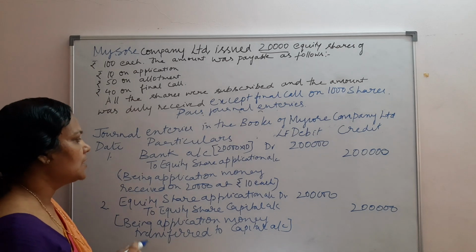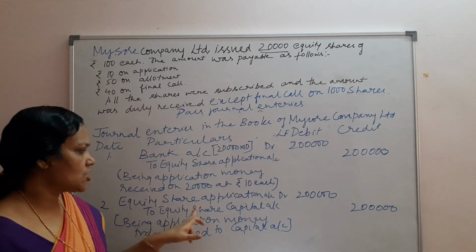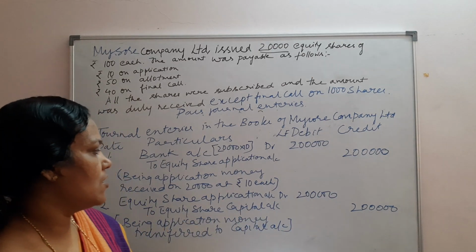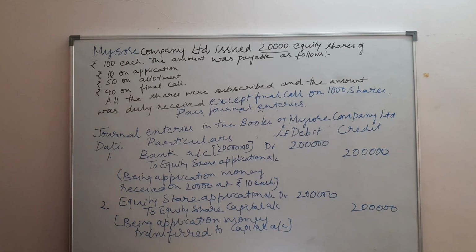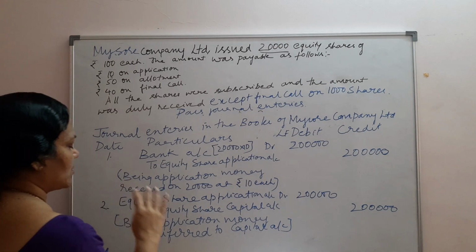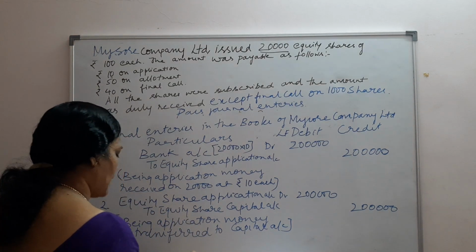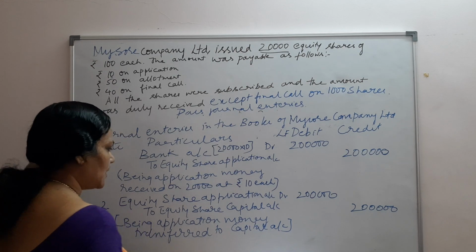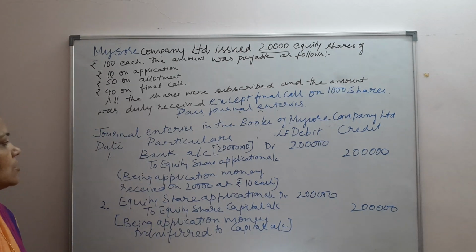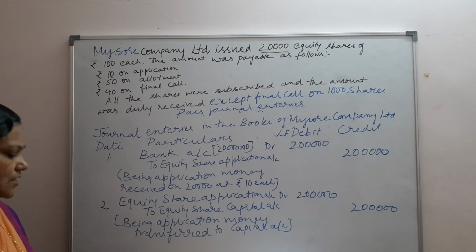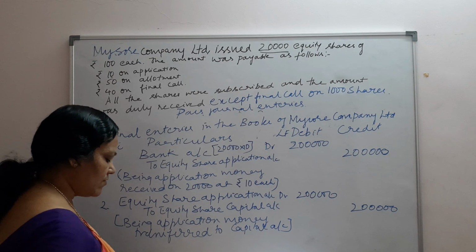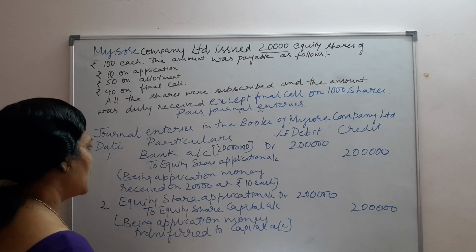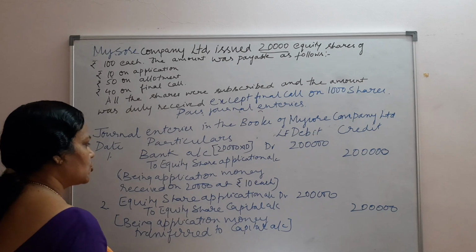The second entry, as you are aware, is equity share application account debit to equity share capital account with 2 lakh rupees, so that the money whatever you have received is meant for the capital. Once the company receives the response, it can create a capital account. Whenever they have created a capital account, it means they have allotted the shares. Now let us come to the third entry, where the amount is due on allotment.